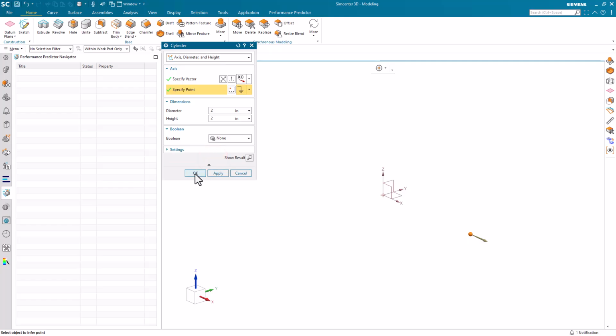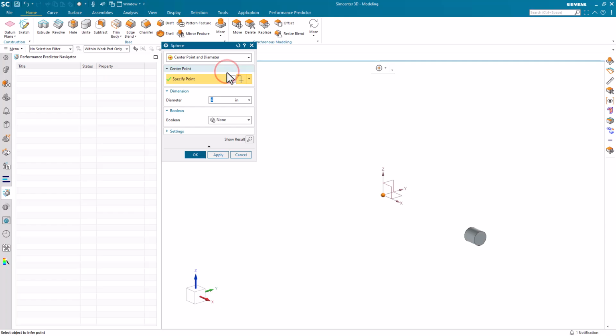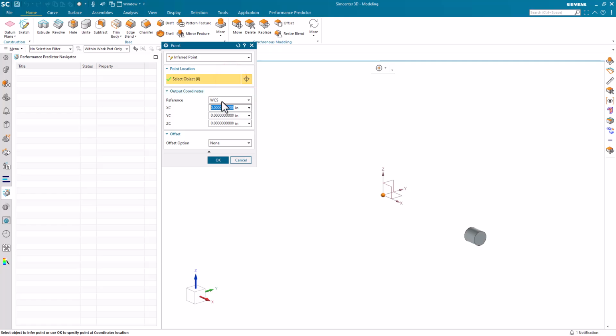And we'll say that the bat will hit the ball at about 18 inches out from the center of rotation of the bat. Next we'll make the ball, and we'll put that slightly in front of the bat.